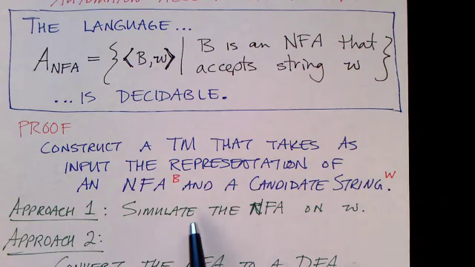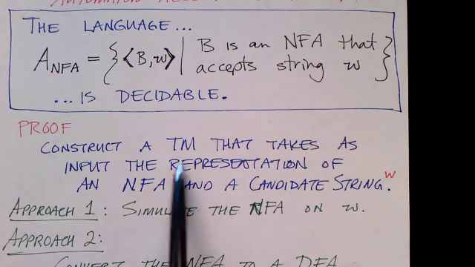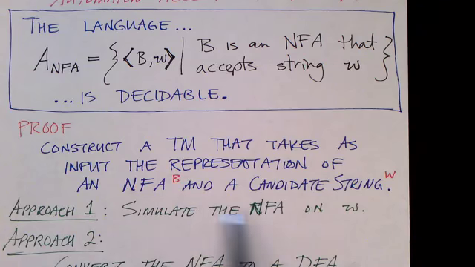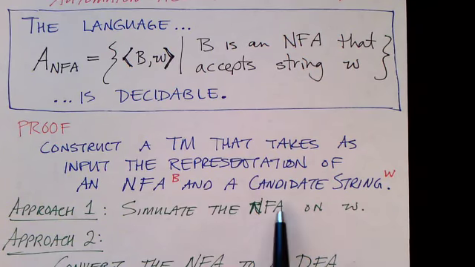It's not clear which is easier, which is more straightforward, but let's talk about both. In the first approach, all we do in our algorithm that we're providing as part of the proof is to simulate the non-deterministic finite state machine on the string W. Now the simulation can be a little bit complicated.